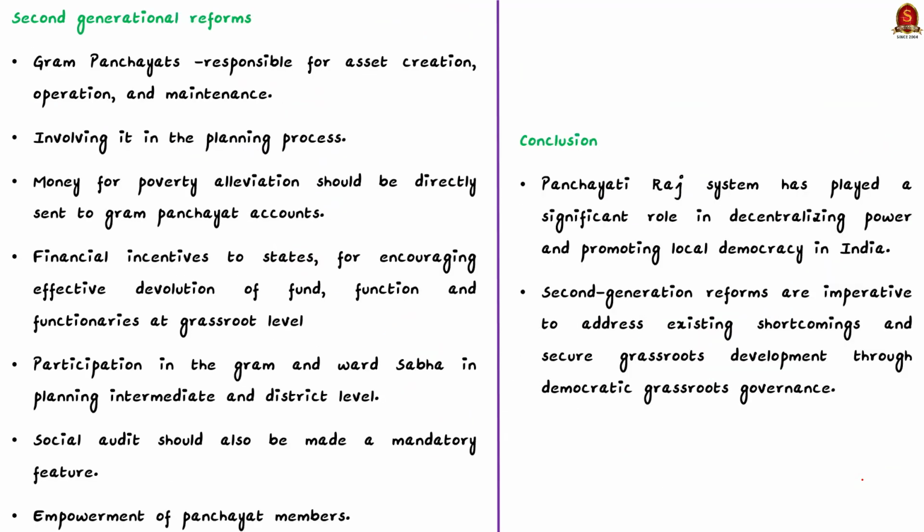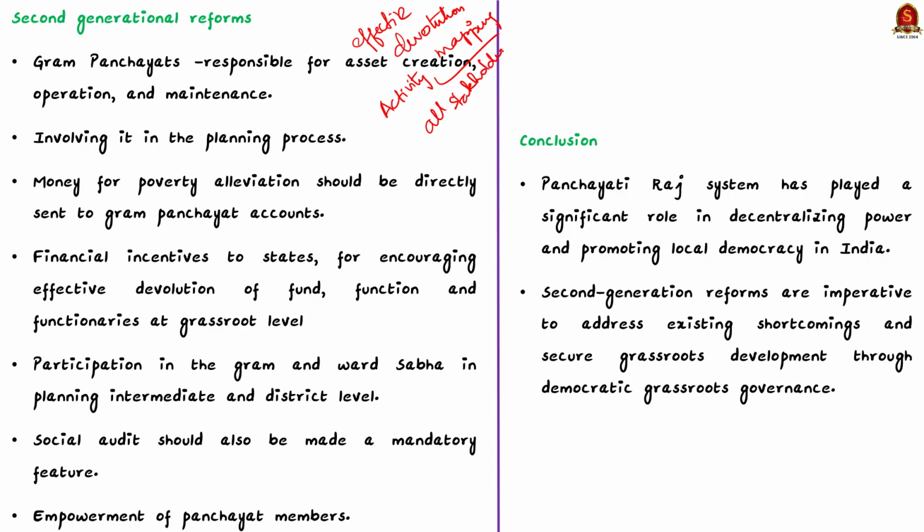The first thing required in the second generational reforms is effective devolution. The 2013 Expert Committee laid out in detail how to achieve this effective devolution through the device of activity mapping. Activity mapping is a quick and feasible way to identify gaps in the coverage of services by inventorying all stakeholders' activities and locating them geographically.